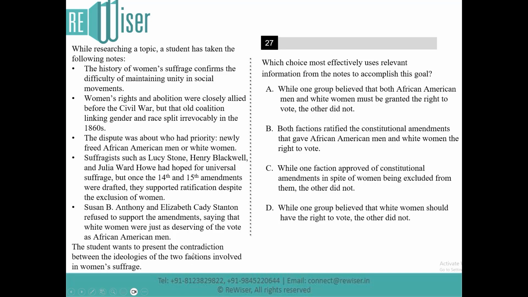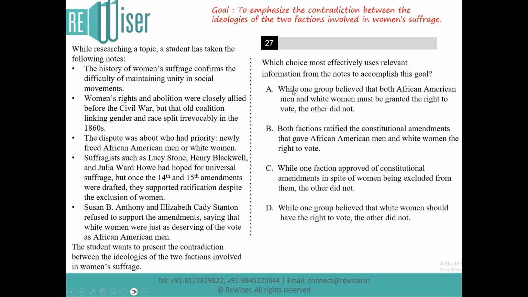Now, the student wants to present the contradiction between the ideologies of two factions involved in women's suffrage. Which choice effectively uses information from the notes to accomplish that goal? So first, let's take a look at the goal of the student. The student wants to present the contradiction between the ideologies of the two factions involved in women's suffrage. Let's make a note of it. So which option emphasizes the contradiction? That should be the right answer.